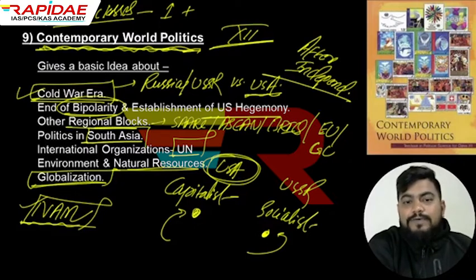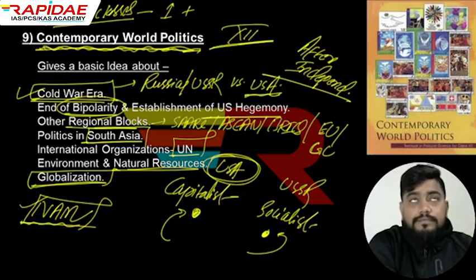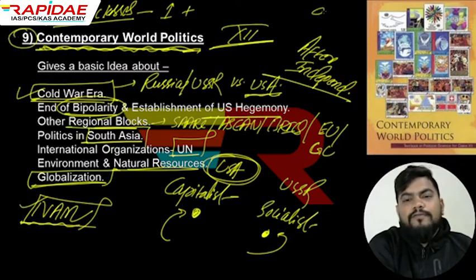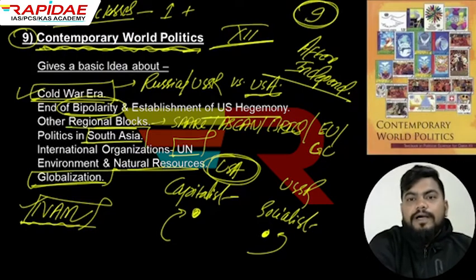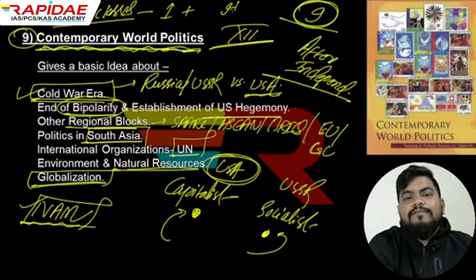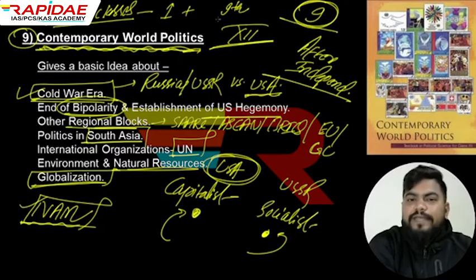So guys, this was the last book of NCERT for all of you. In total, for Indian polity, you will get to read a total of 9 books. Starting from class 9, all the books are very important.